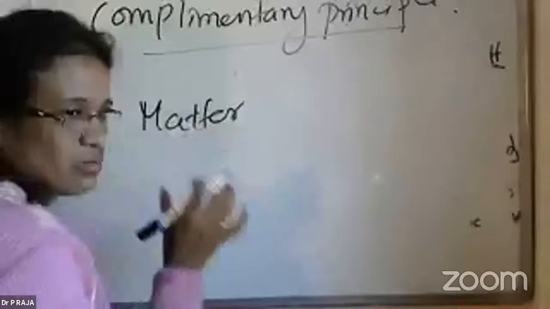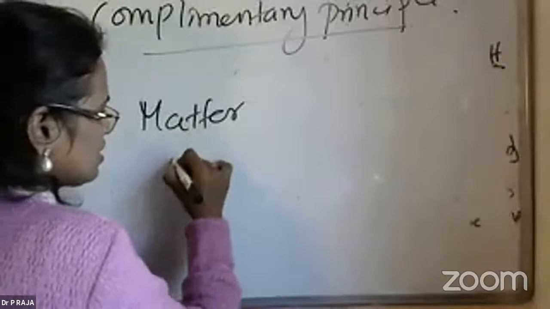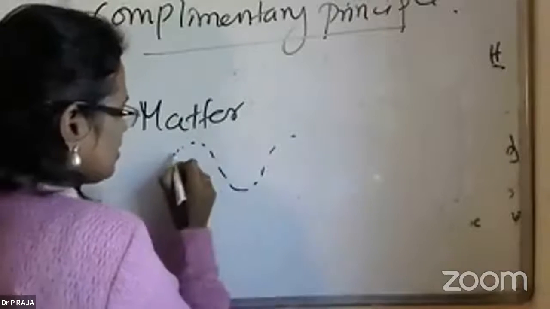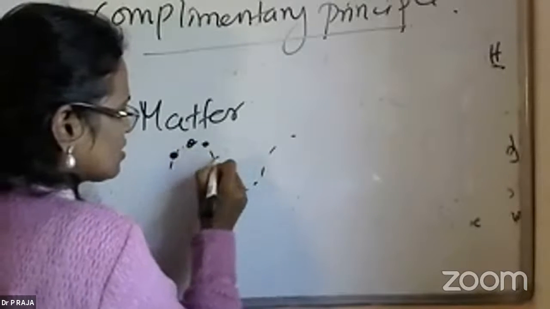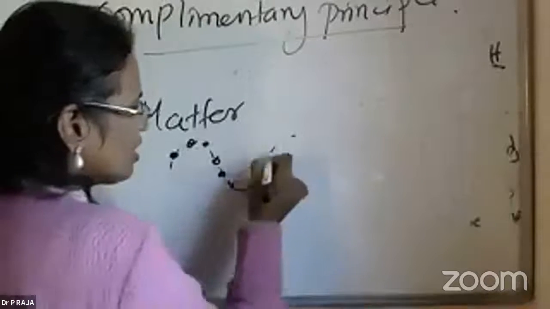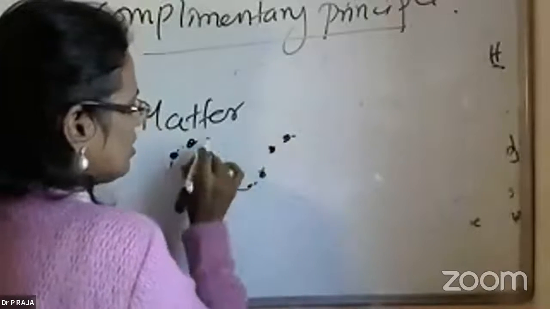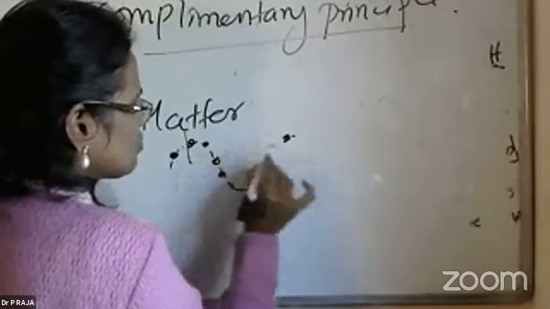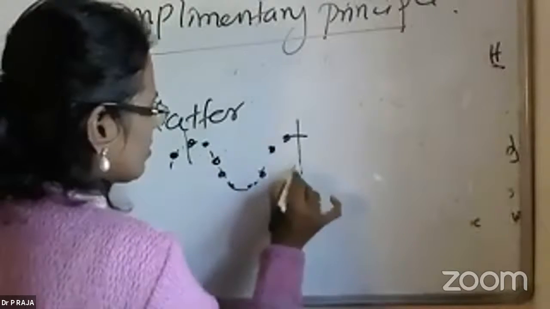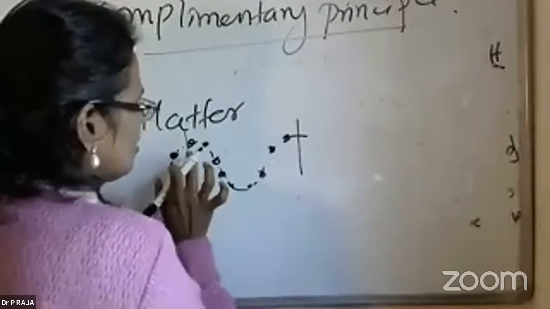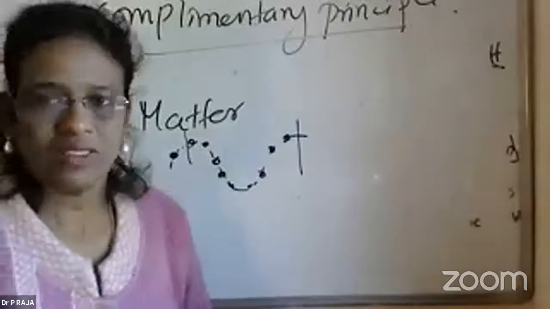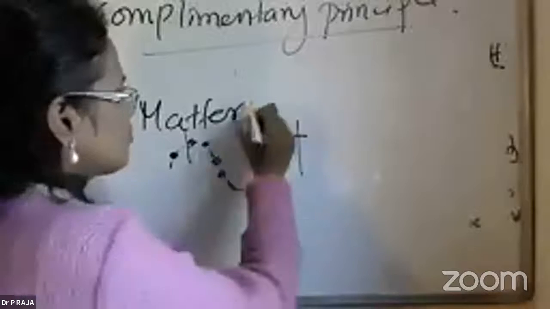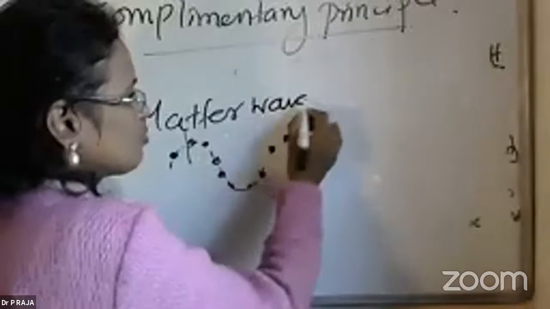There are particles embedded in the wave and they are moving, and the distance from crest to crest, node to node, antinode to antinode, we call a wavelength, isn't it? So matter waves include both the particle and the wave.